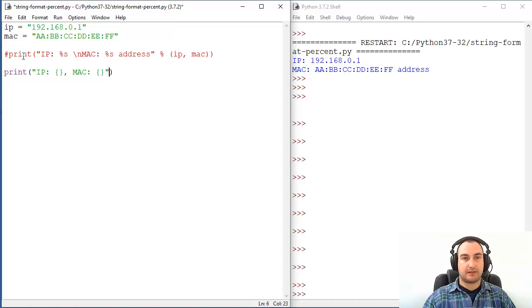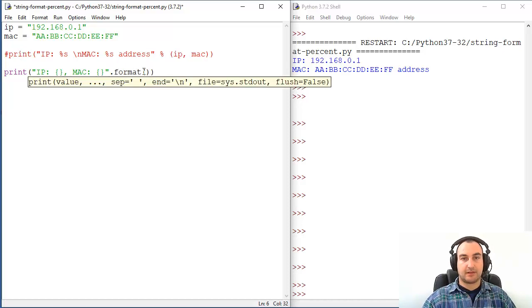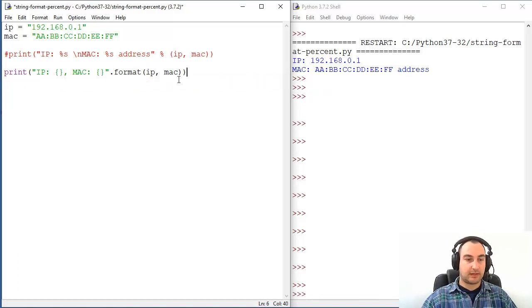You don't need to state positions here, and then type dot and format, and exactly same things like we have done here. So IP and Mac, and you will get same results.